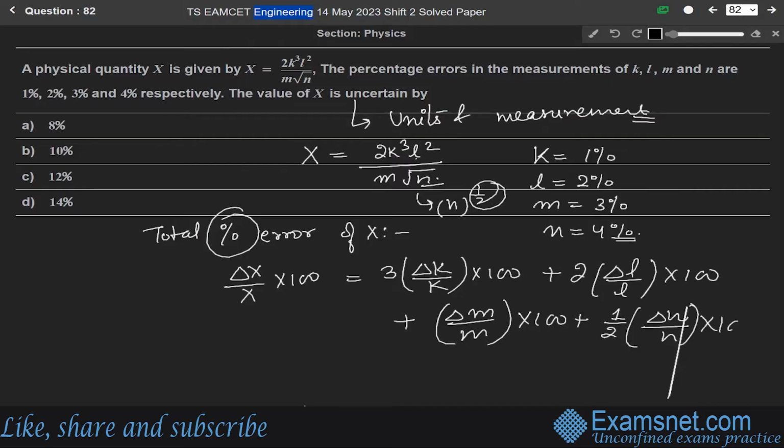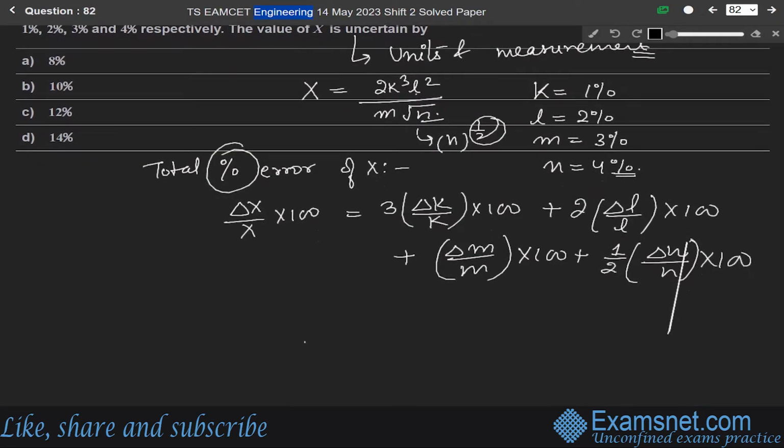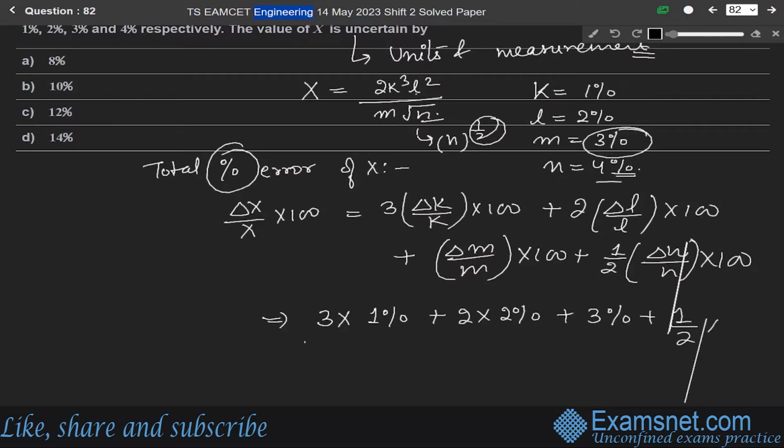Now just put in the values given in the question: 3 into 1% plus 2 into 2% plus 3% plus 1 by 2 into 4%.